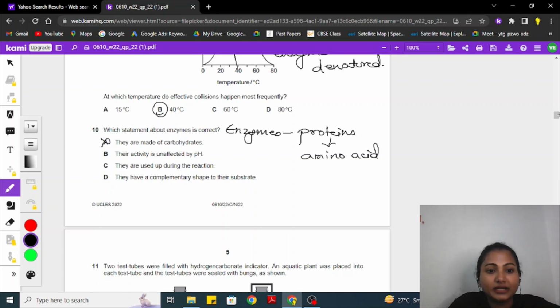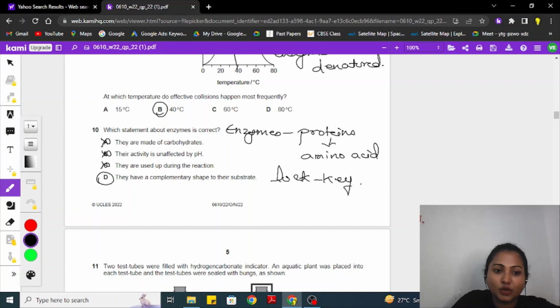No. Their activity is unaffected by pH? Their activity is affected by pH. Yes, the blood has a pH of about 7.4, and the stomach has a specific pH. They are used up during the reaction? No, they are biocatalysts, they are not used up. They just alter the rate of the chemical reaction. And they have a complementary shape to the substrate? Yes, it's the lock and key model. So definitely this is our correct option, which is D.